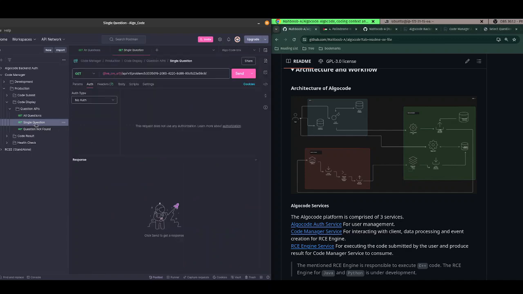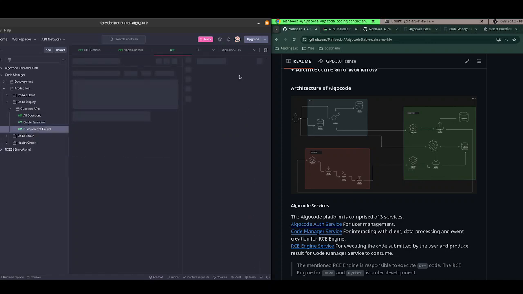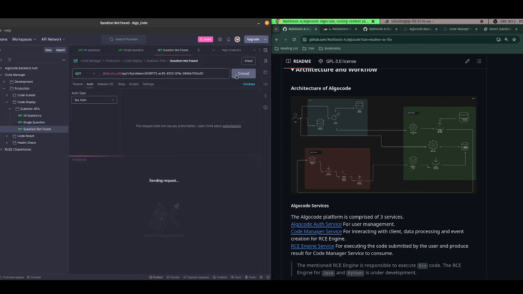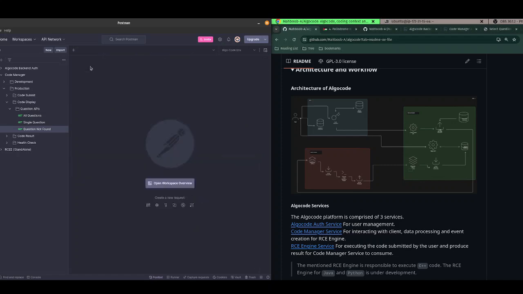So this is a single question. You can find any single question using this, and this is the question-does-not-find API. This is a basic thing. Now I will submit a code. I already told you that I have four questions in my database. That is sum of A and B. This is very basic, but to demonstrate the algo code, this will be very beneficial.